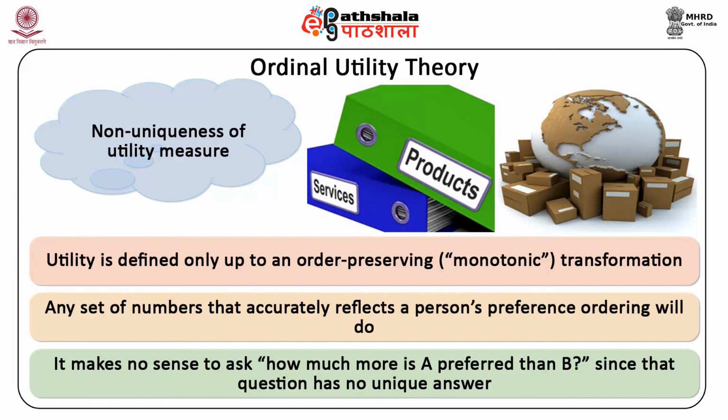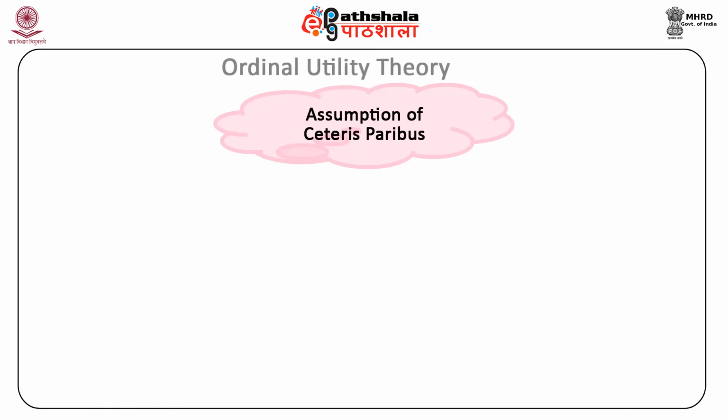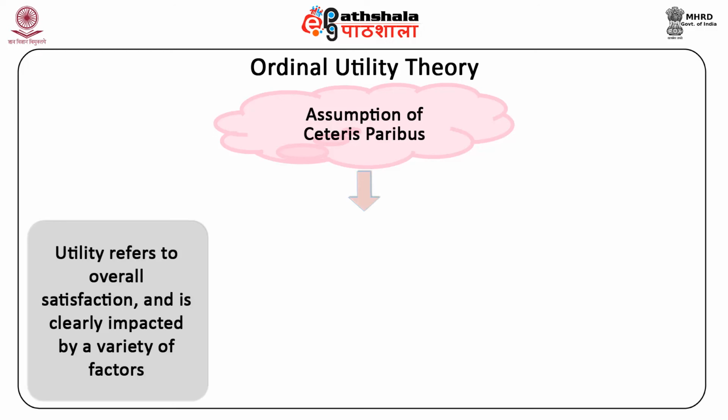Consequently, it makes no sense to ask how much more B is preferred than A, since that question has no unique answer. Third point is the assumption of ceteris paribus. The term utility refers to overall satisfaction, and this measure is clearly impacted by a variety of factors. A person's utility is influenced not only by his or her consumption of physical goods, but also by the psychological attitudes, peer group pressures, personal experiences, and the socio-economic and cultural environment.